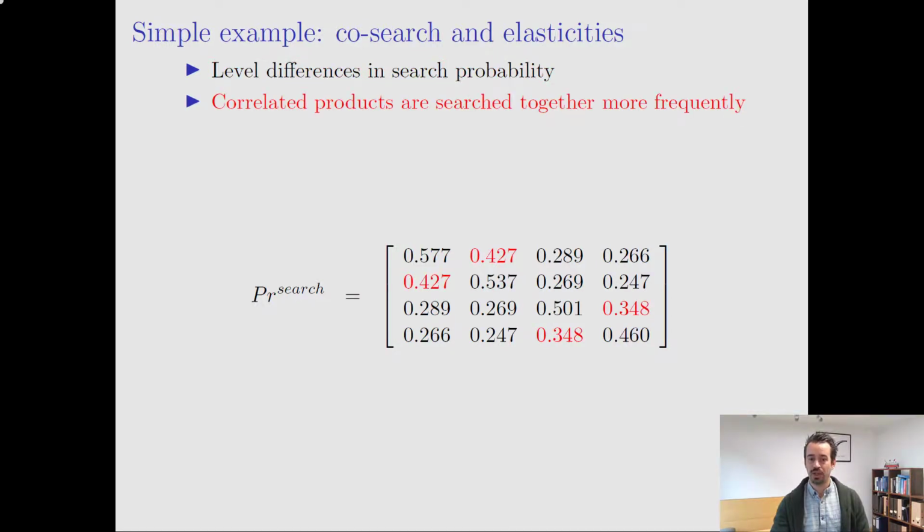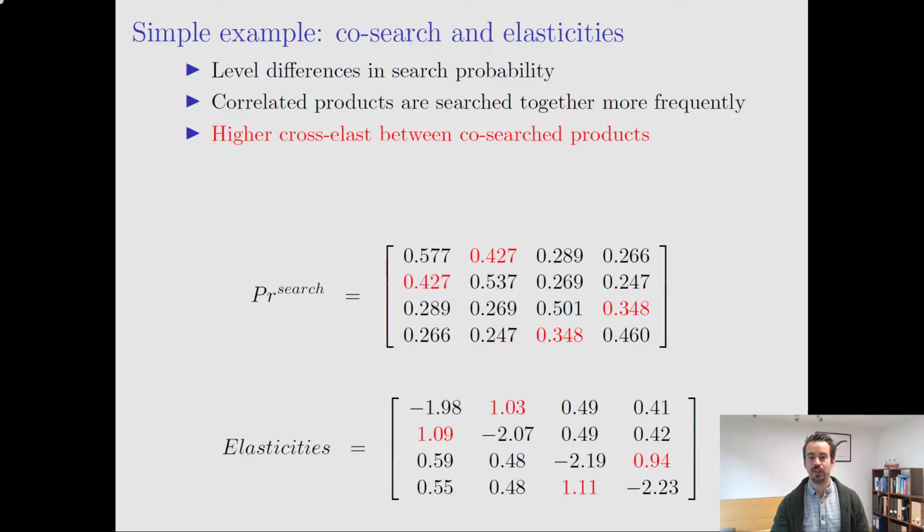Moreover, the products for which the gamma tilde terms were correlated with each other are searched together more frequently. These are highlighted in red. Finally, this correlation in search behavior translates into higher cross-price elasticity between products that are more frequently co-searched.